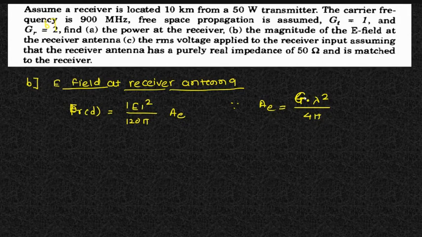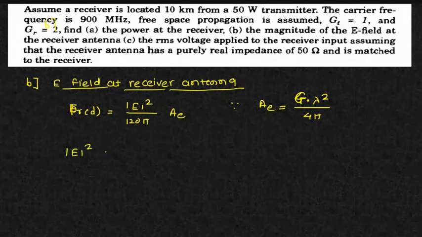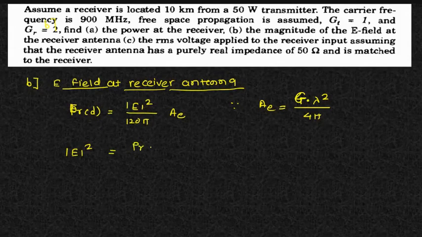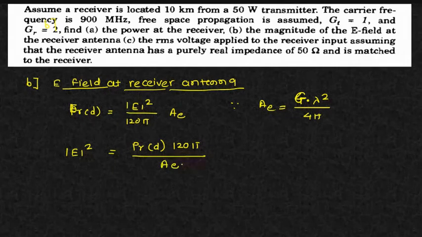ठीक है. अगर आपको rearrange करना है तो आप क्या करेंगे? I'll just take this E square over here. ठीक है. PRD into 120 pi divided by effective aperture. This is what I have got. As this is a square, all these things will be under the root.